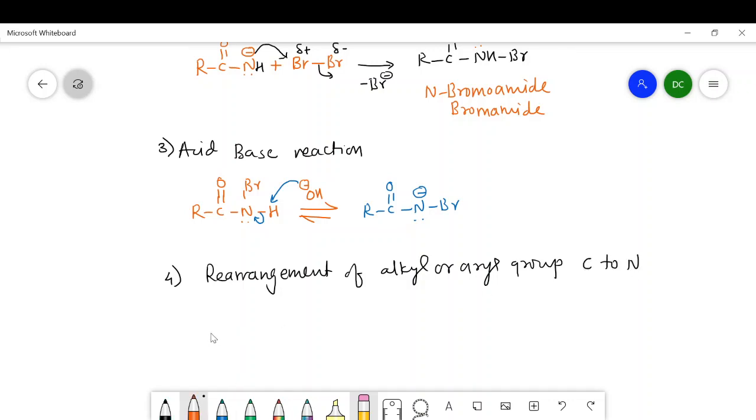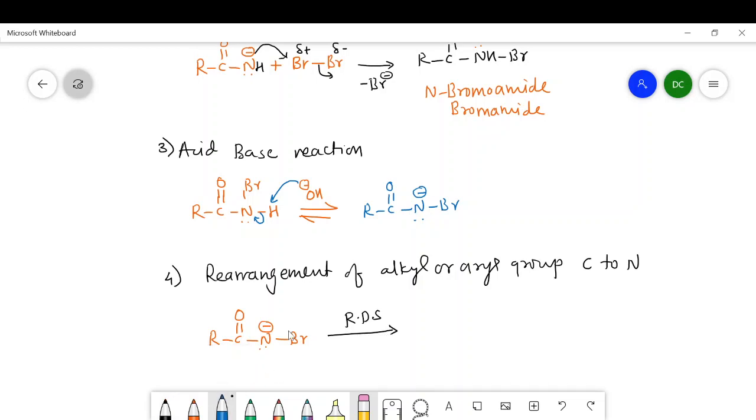Now look at the structure here. RCON having lone pair and negative charge. Then here there is a Br, and this is the rate determining step. I will write here rate determining step, that is RDS.